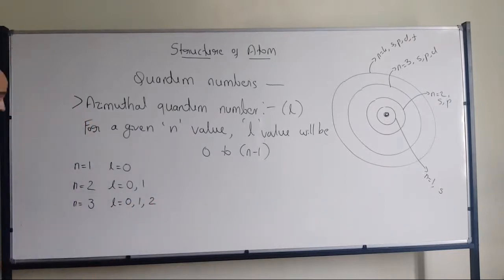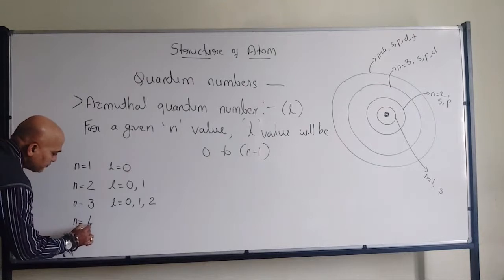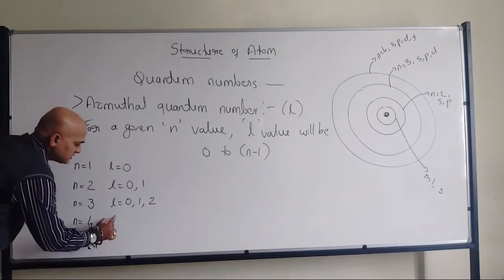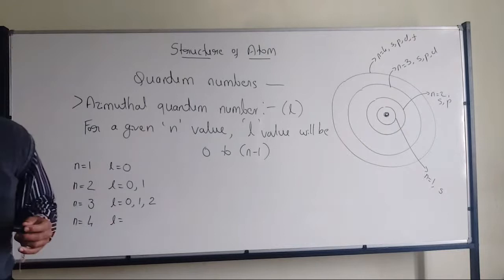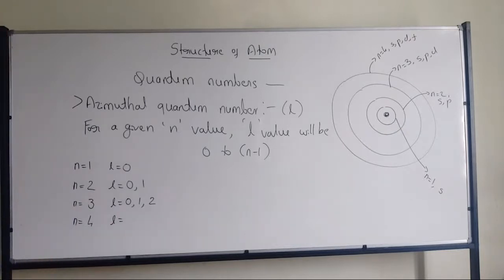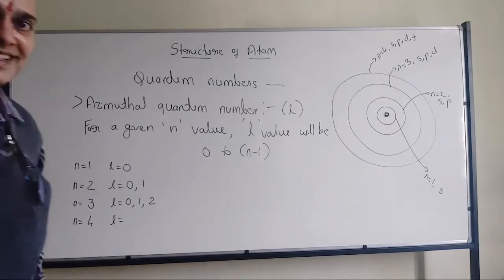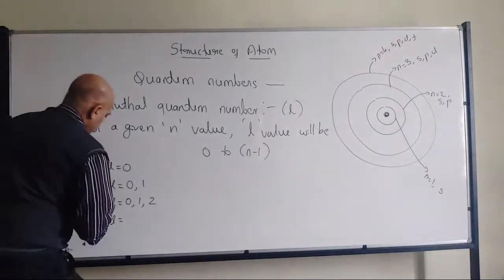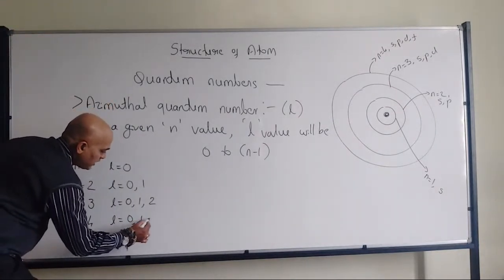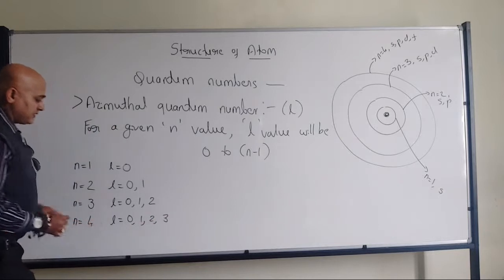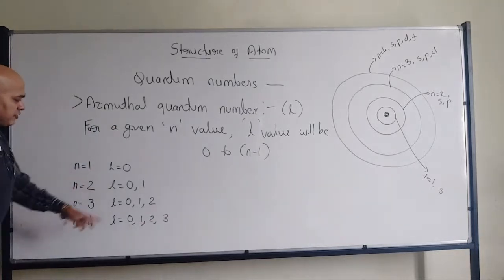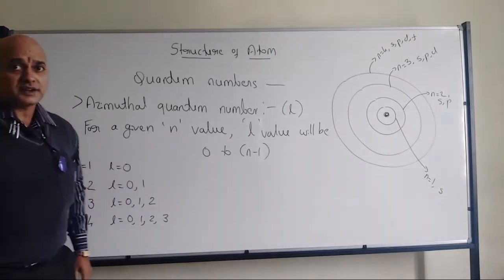If n value is equal to 4, what are the L values then? All of you are absolutely correct. Yes, very good. So that is 0, 1, 2 and 3. It cannot be equal to the n value. It should be 1 less, because n minus 1.